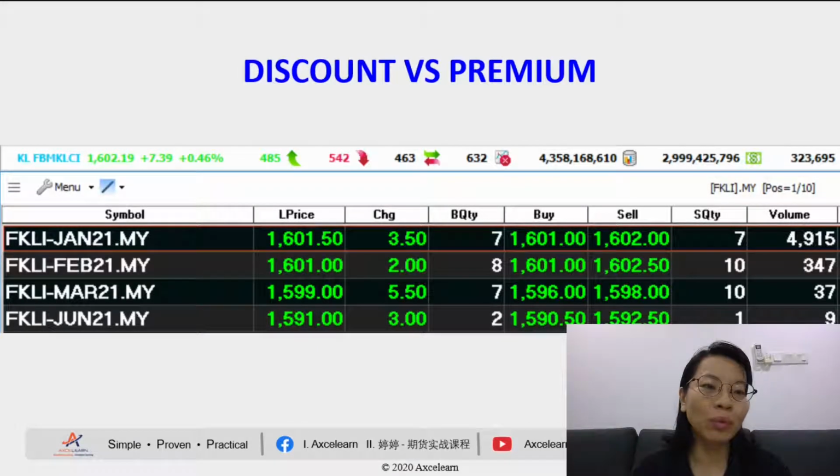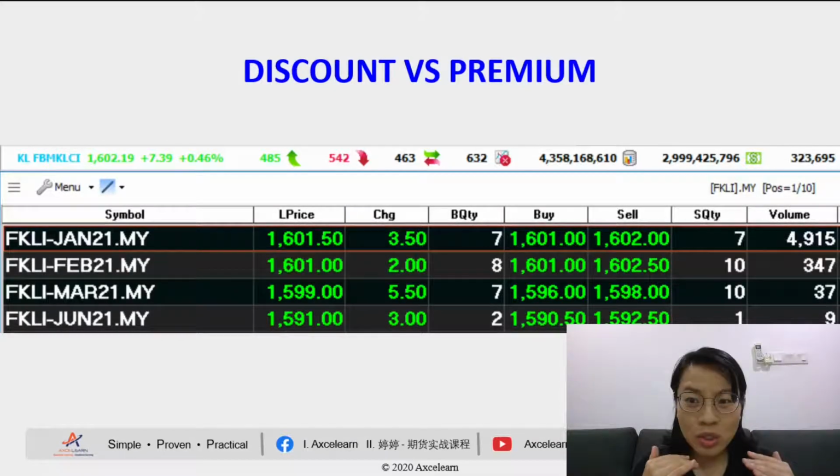This is not normal. For example, let's say your FBMKLCI is 1602, but your FKLI is 1595. So there's a 7 points discount. Anything more than 5 points is not normal. So when it is not normal, there are two things that we can look at.